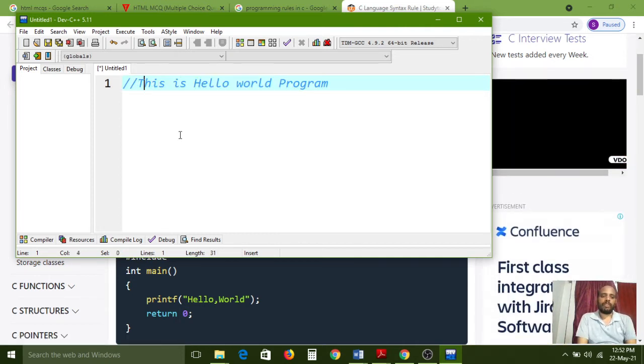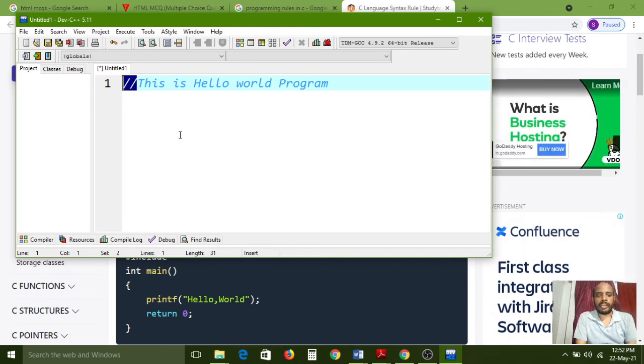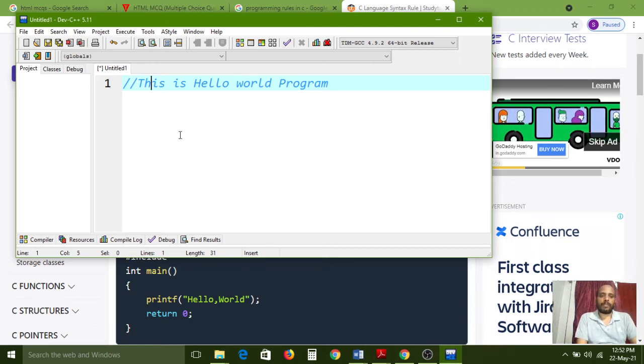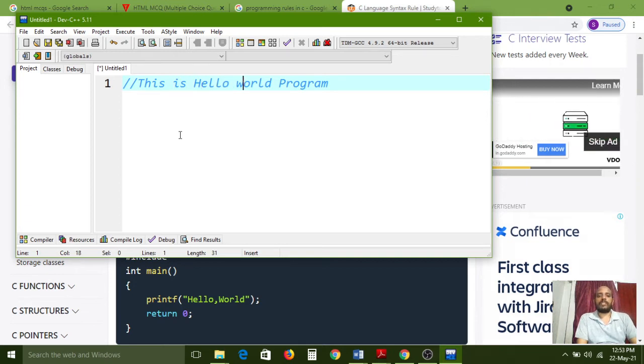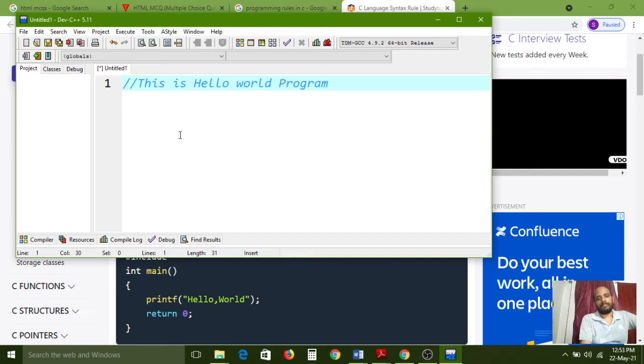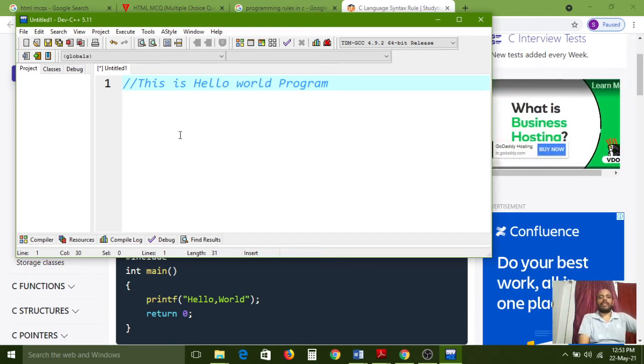If you give the two slashes, the compiler will ignore this message, because this information is not for the program's purpose. It is only to describe information about the program. For example, here I am writing the title of the program: this is the hello world program. This is for reading purposes. Who reads it? The programmer only. So for that purpose we use comments, and in the documentation section I have given the program title.